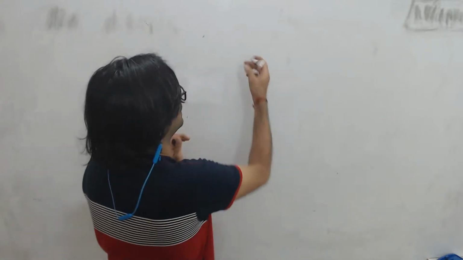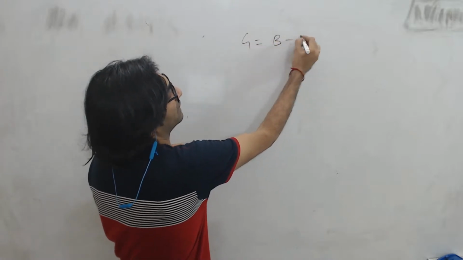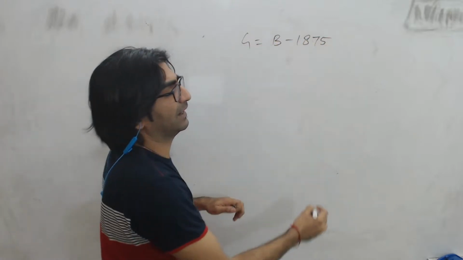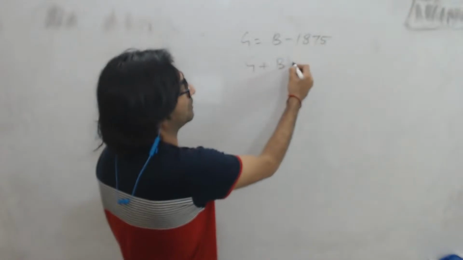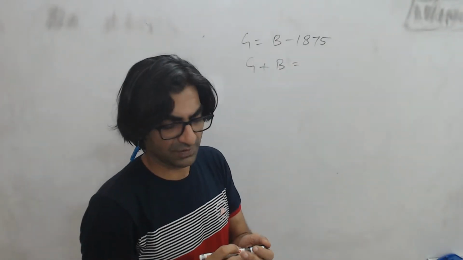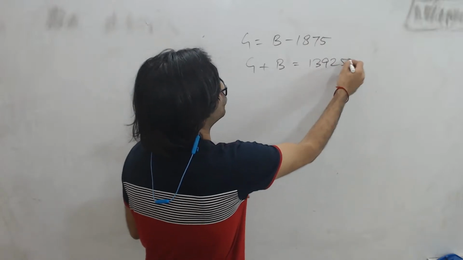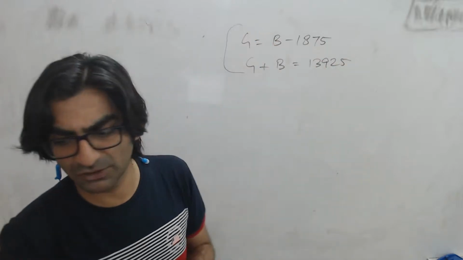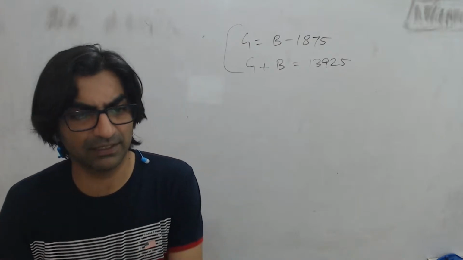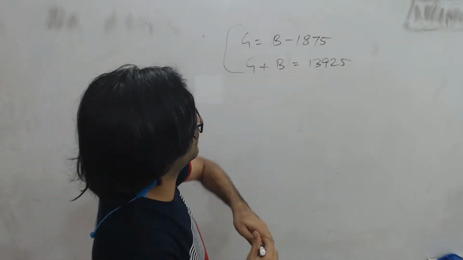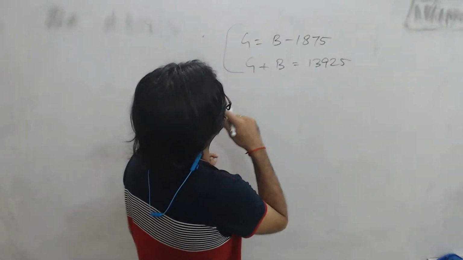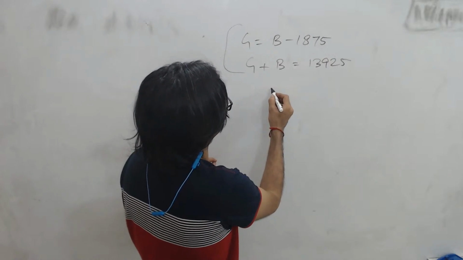So this one says that there are 1875 fewer girls than the number of boys. So I'm immediately thinking girls is boys minus 1875, and the total number of students, girls plus boys, in the school is 13,925. So I can solve both of them simultaneously. What I can do is simply subtract 1875 from this. I get, I think, 12,050, which means that